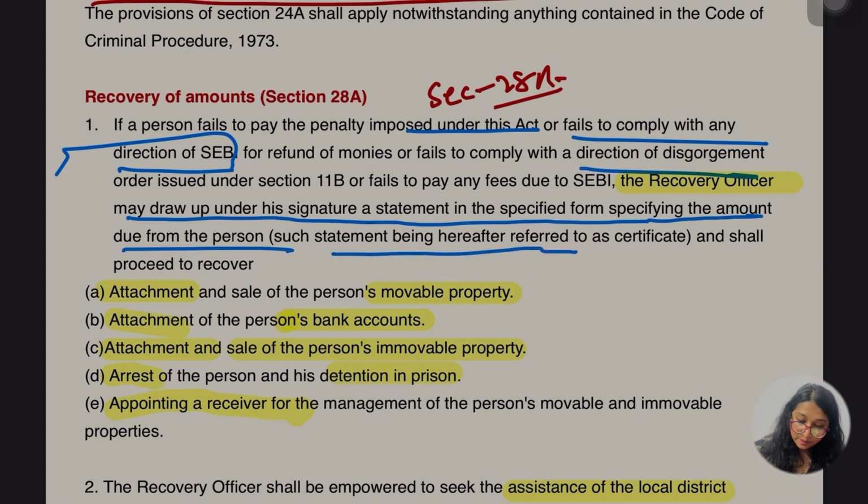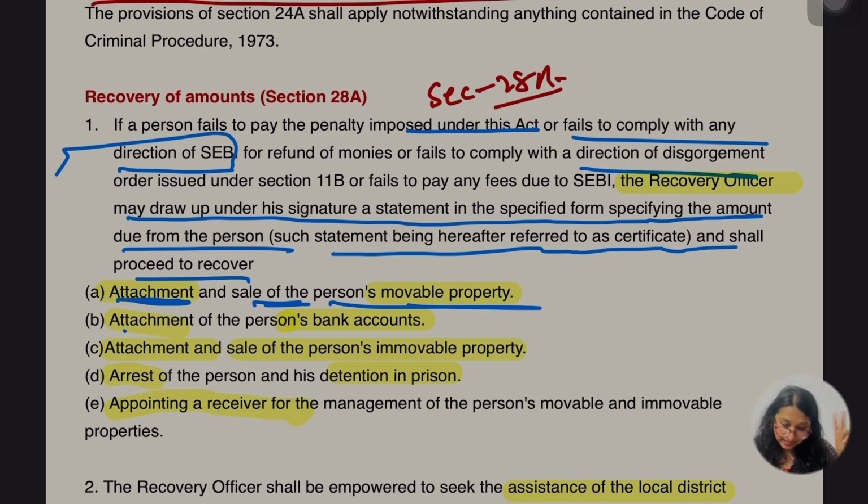Such statement being thereafter referred to the certificate and shall be proceeded to recover by whatever means. By these means, let's check out attachment and sale of a person's movable property first. Second, they are saying attachment of a person's bank account, okay? Fine, they will take the money from there. We will take it from your bank account, you don't need to give it; otherwise we will sell your house. They are talking about movable property first, then we will go into immovable.